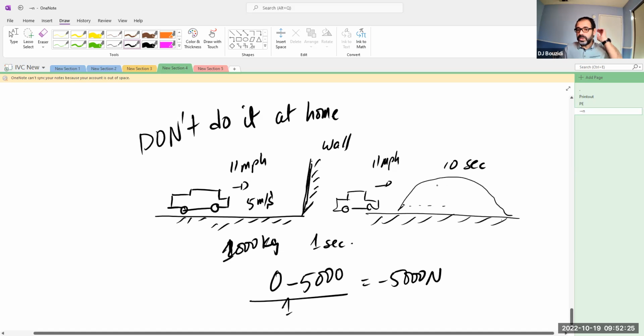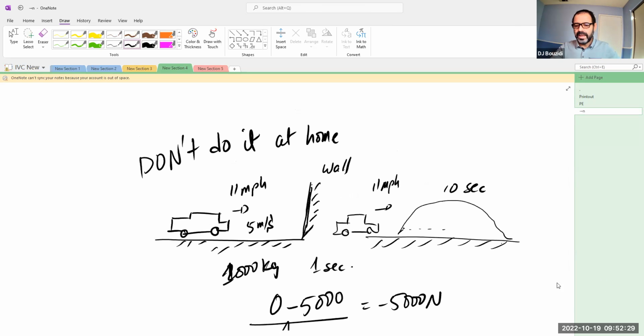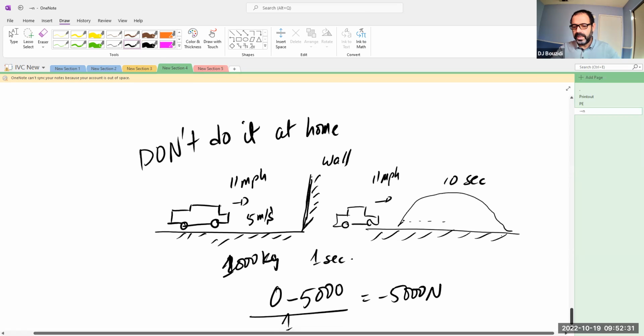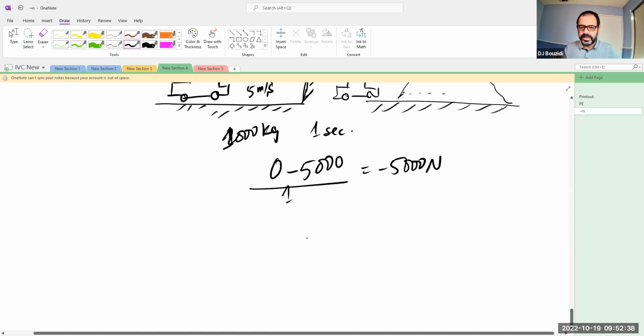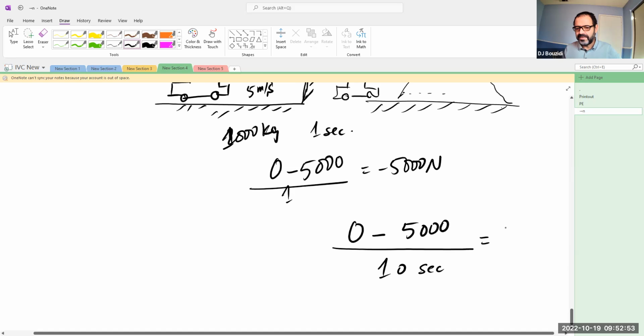Now, how much force is needed to stop this thing? Well, the momentum at the end, when it comes to a stop, is still 0. The initial momentum is still 5,000. So how much change in momentum? At the end it's 0, and at the beginning it was 5,000. But now it takes the whole 10 seconds to stop this car. So how much force is needed now? Well, negative 5,000 divided by 10 is negative 500 newtons.